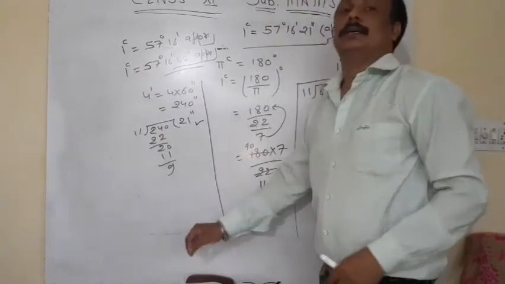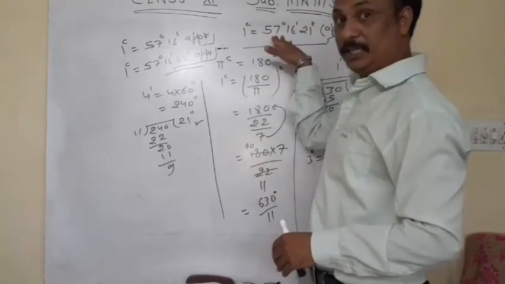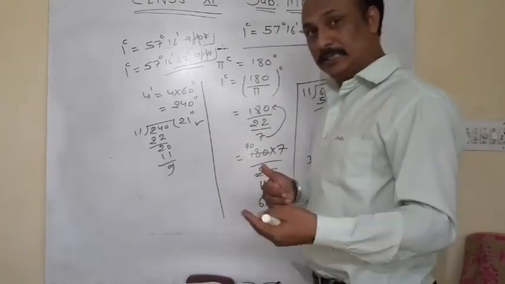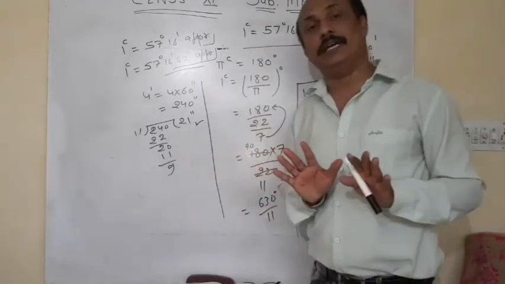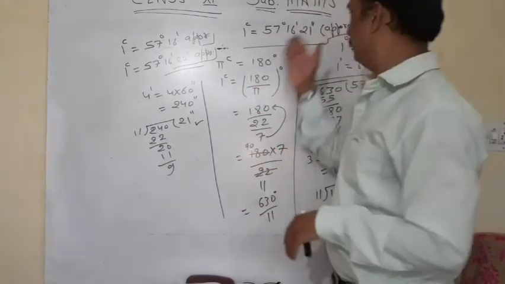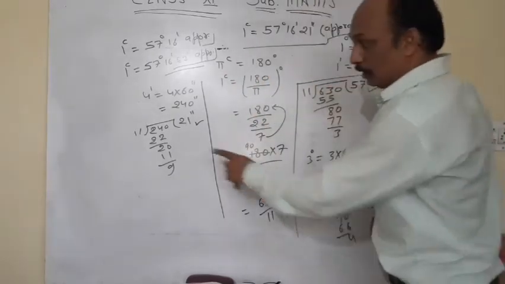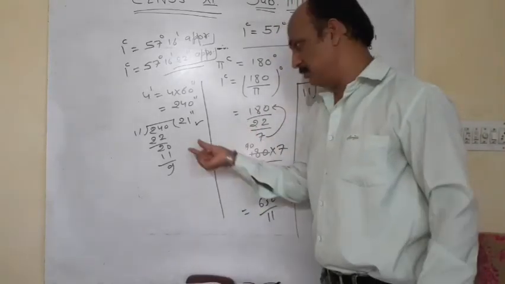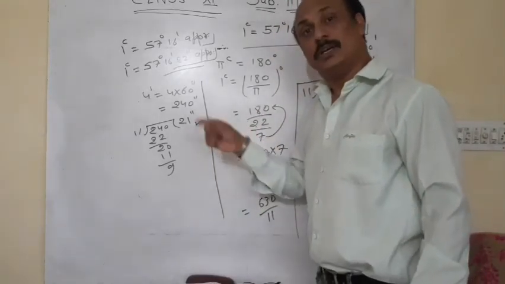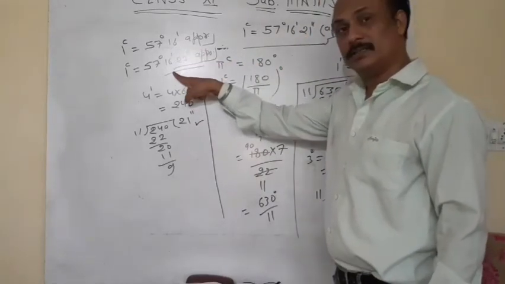So these are values mentioned in different books. And these are all correct values. Why? Because this is an approximate value and this is a very minor difference. So we can use this, also this.